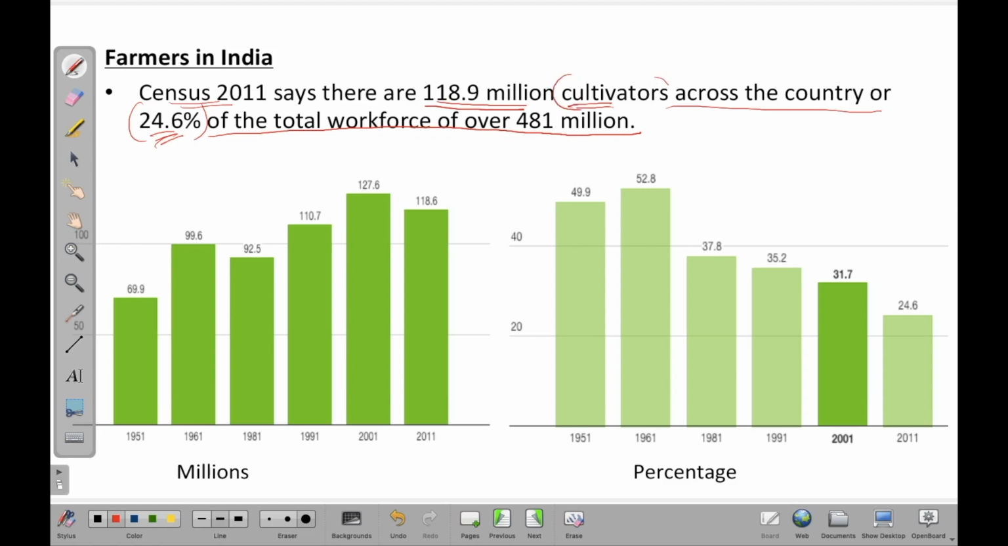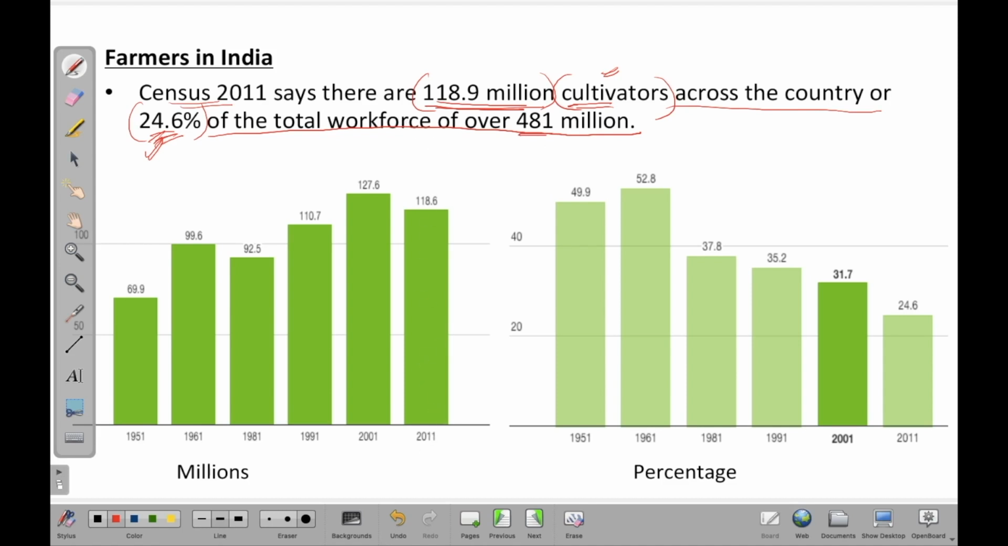So the catch here is that we're talking about the number of cultivators. When I say cultivators, I mean the number of people who are working in the agriculture sector and have their own land. So this 24.6% of the population is working on their own land. This is the figure which comes out to be 118.9 million people, of a workforce of 481 million people. So this is the thing which has to be remembered here.